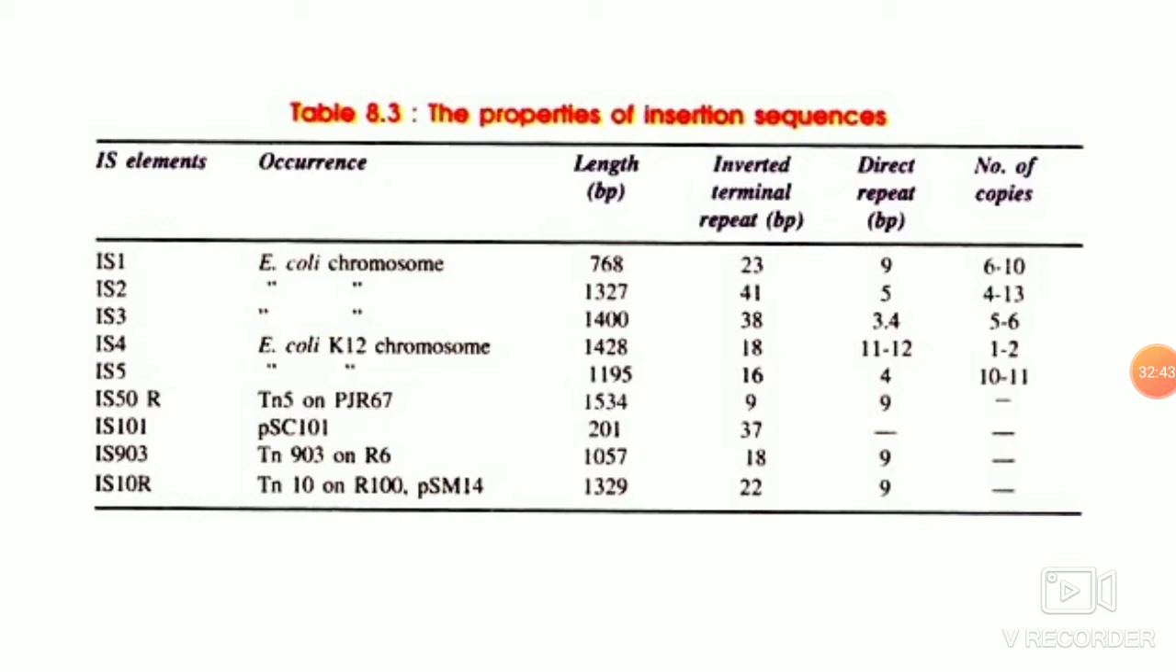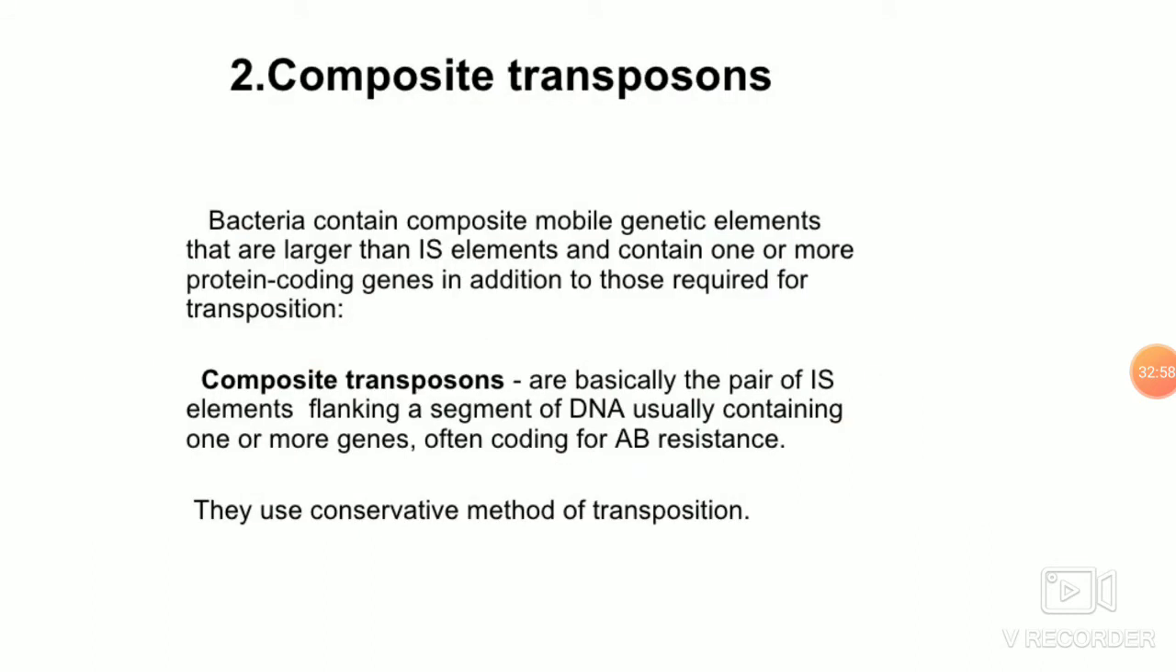Also, the length can be as low as 201 base pairs. It can be inverted repeats. The number of these inverted repeats, how many base pairs there are, is characteristic of each insertion element. Coming to the second type, that is the composite transposon.